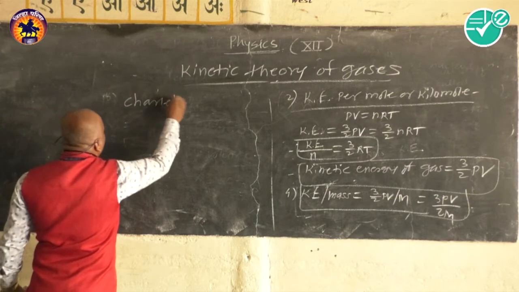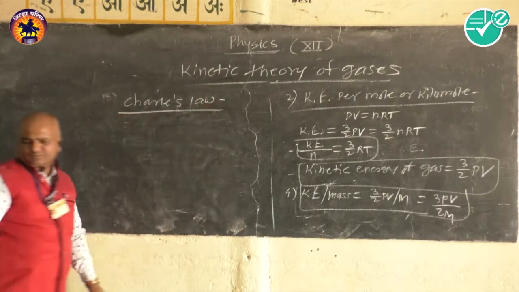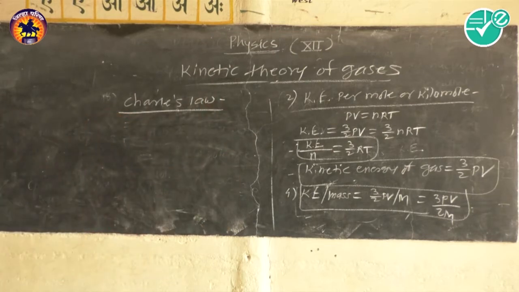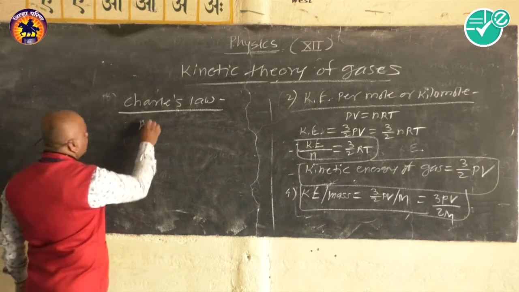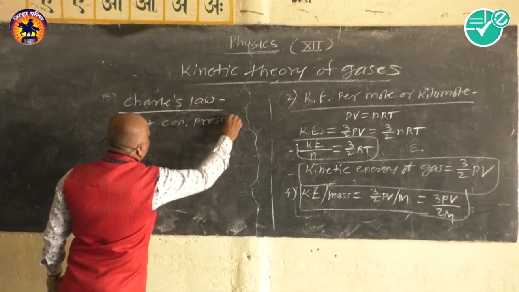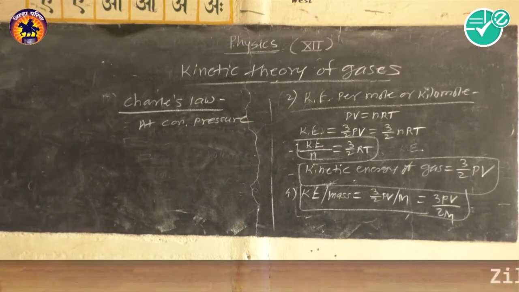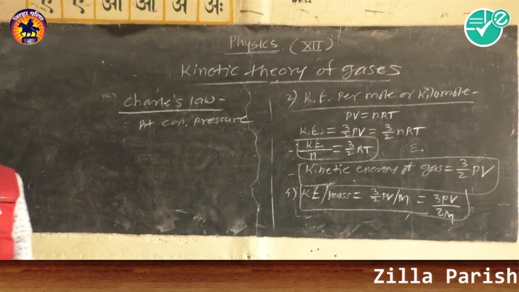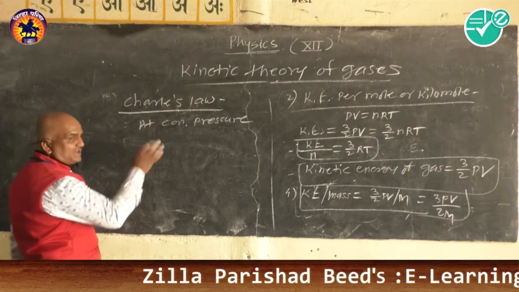Charles' law. So Charles' law states that at a constant pressure, the volume of a gas is directly proportional to its absolute temperature.